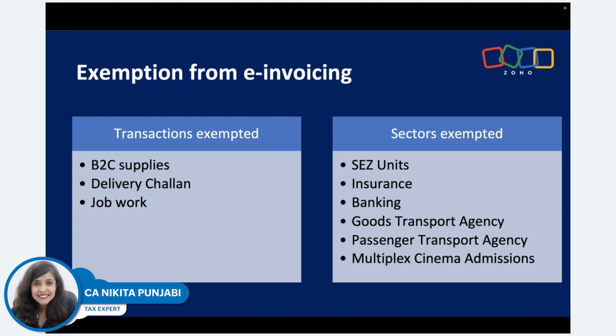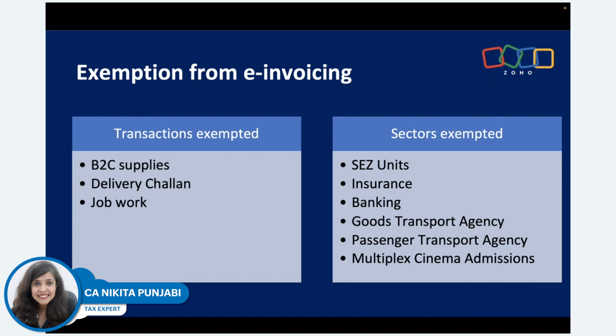In B2C transactions, the consumer is paying the entire GST on that transaction, so there's no loss of revenue as such. That is why B2C are exempt.